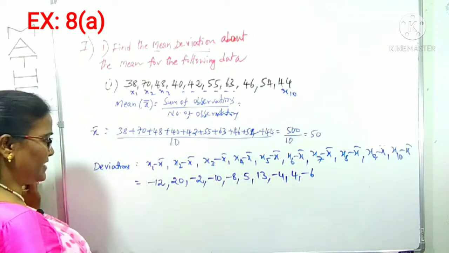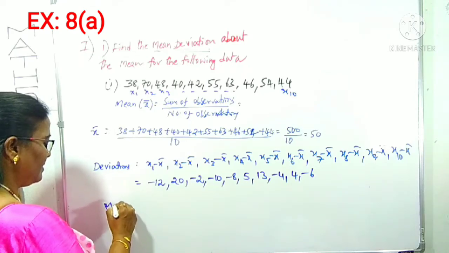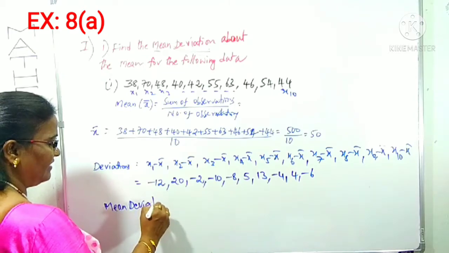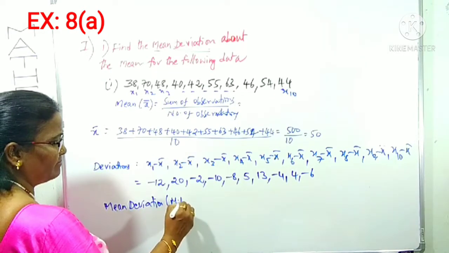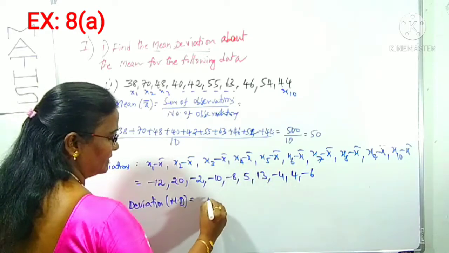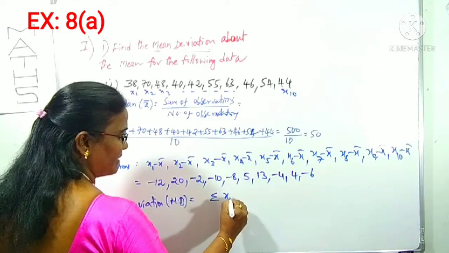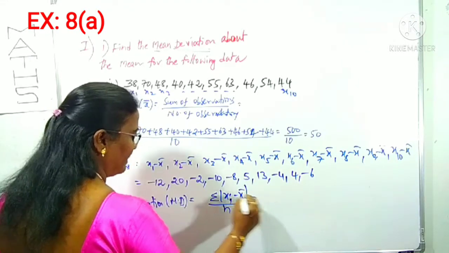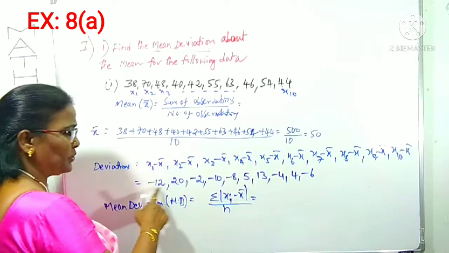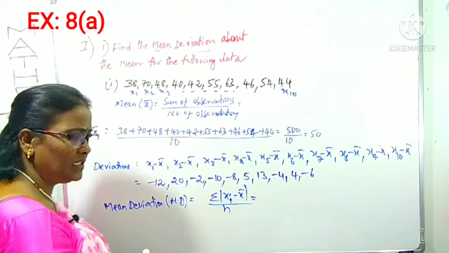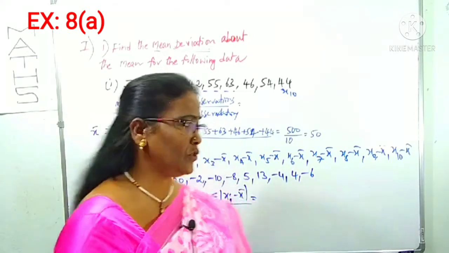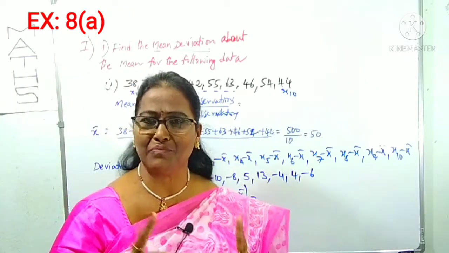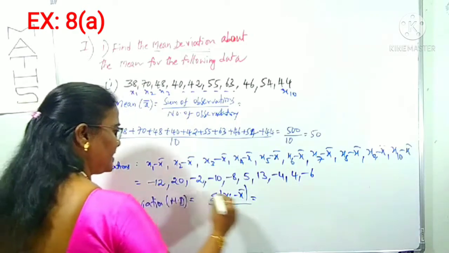These are the deviations. What is the mean deviation? Mean deviation from the mean here is sigma of xi minus x bar under modulus, divided by n. It means the sum of all these observations, but you have to use a modulus. Modulus in the sense what? Minus becomes plus. Don't use all of them directly. If you use them directly, it becomes 0. That's why you have to use a modulus compulsorily. We can use a modulus here.